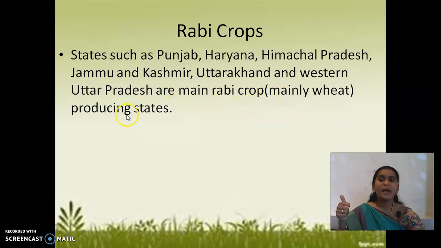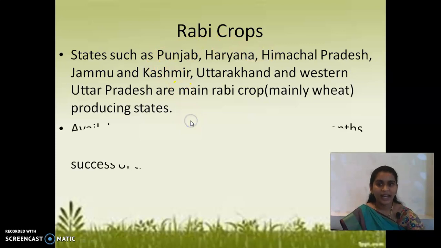These are mainly wheat producing states. Okay, children, which states do we see Rabi crops grown in? Maximum in northern India, that is Punjab, Haryana, Himachal Pradesh, Jammu and Kashmir, Uttarakhand and Western Uttar Pradesh. They grow mostly wheat.